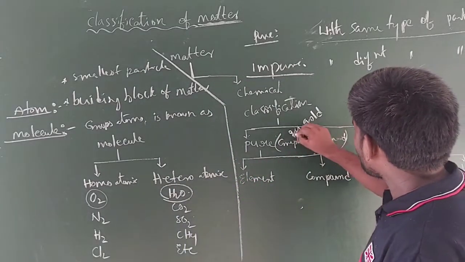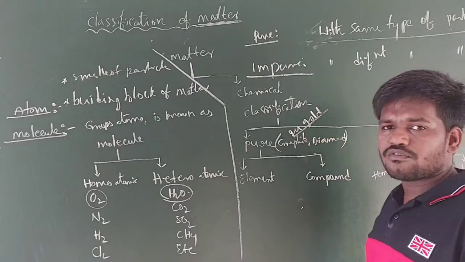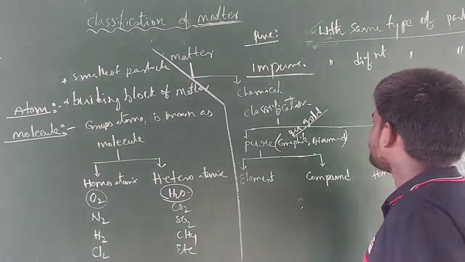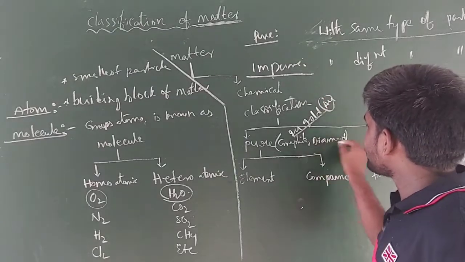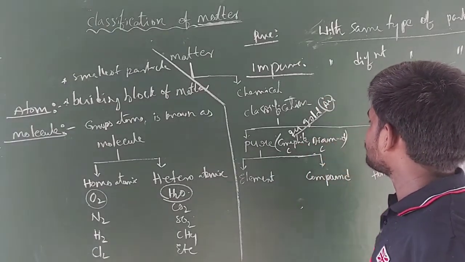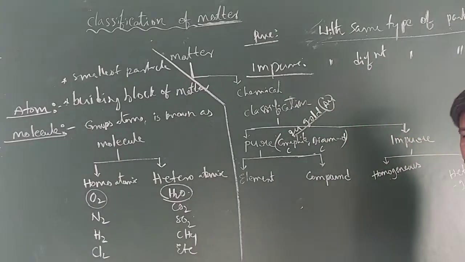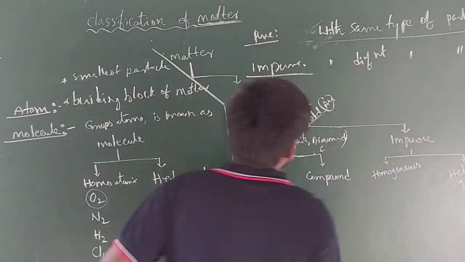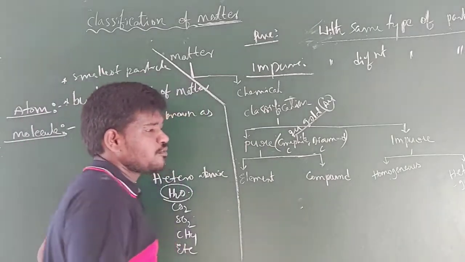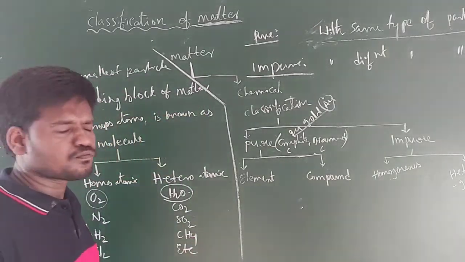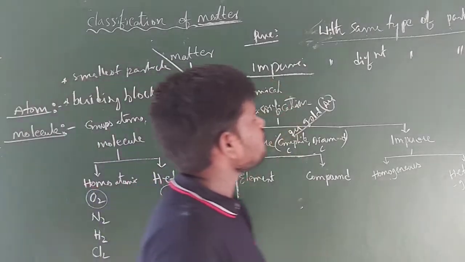And 24 karat gold also contains the same type of atoms, gold atoms. Au atoms are present in 24 karat gold. In the case of graphite and diamond, we have the same type of carbon atoms. These are examples for the pure one. And you can take distilled water also. In distilled water, you have only H2O molecules. Okay.